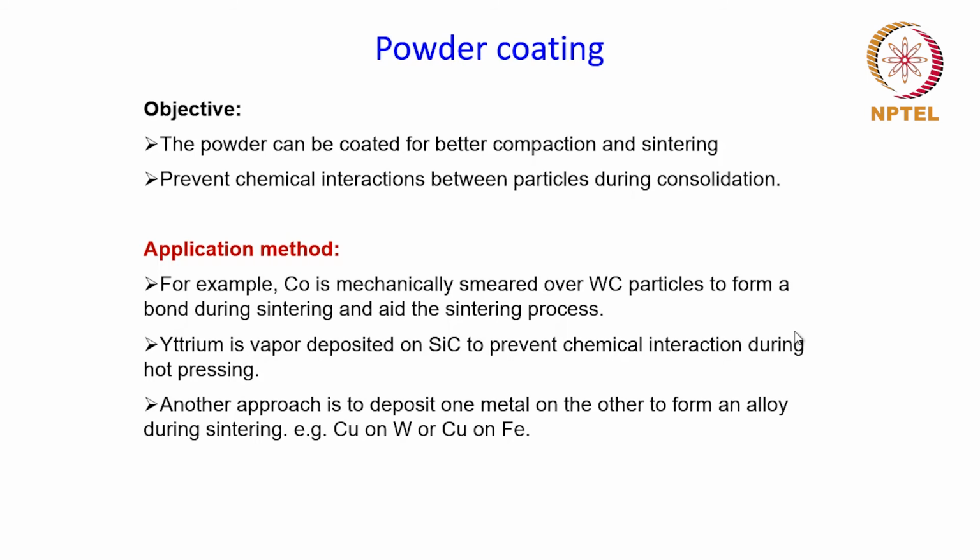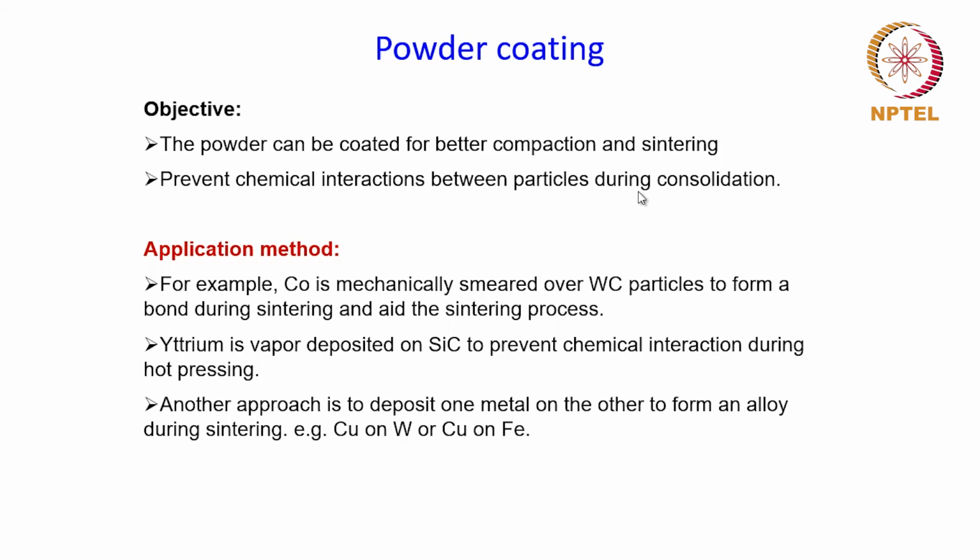So if you can coat the powder particles with some other materials, these kinds of chemical interactions can be prevented. And if there are coatings on the powder particles, it will also aid the compaction and the sintering process as well. So let us see how the coating can be applied on the powder particles.